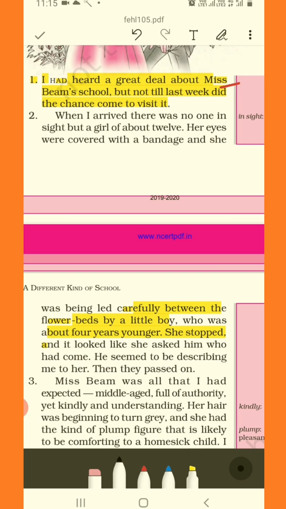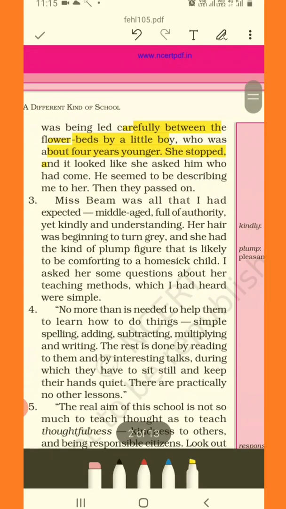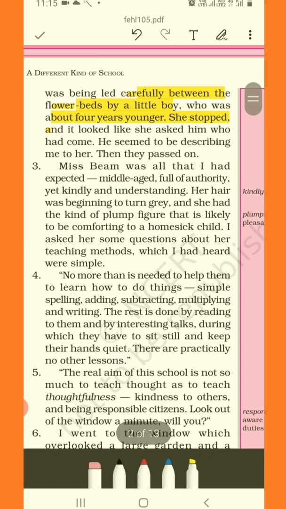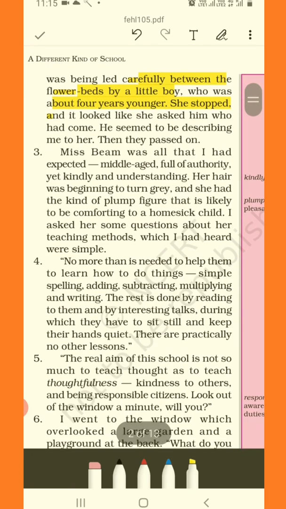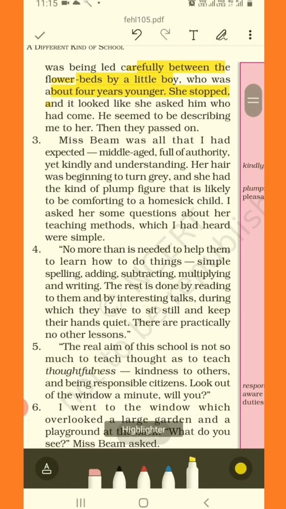He seemed to be describing me to her. Then they passed on. So the young boy described to the girl the physical feature or appearance of the man who had come. Okay. Then they passed on. So after that, what happened? They went by. They passed on. Clear?